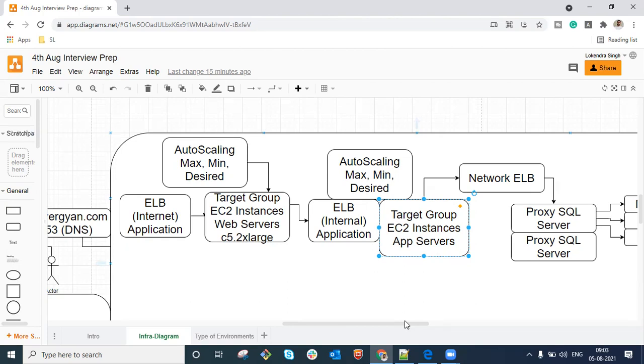But if you place a jar file where multiple lines of code are available, where business logic is written, Tomcat can extract the jar file, and based on the code written inside it, it will act as an application server as well. You can write your application logic, your business logic, within the Tomcat server. So does that answer your question?